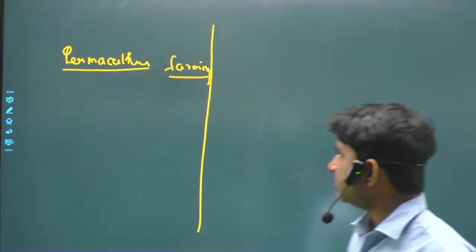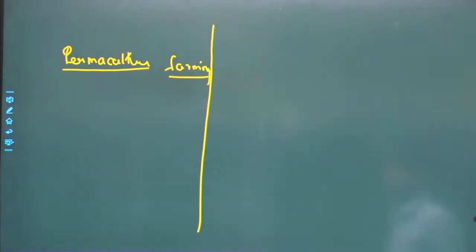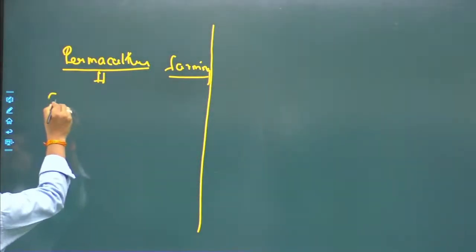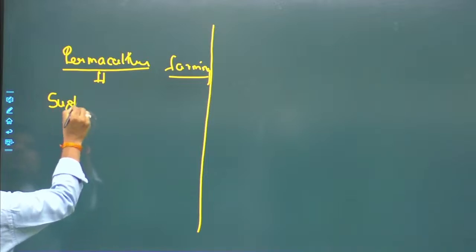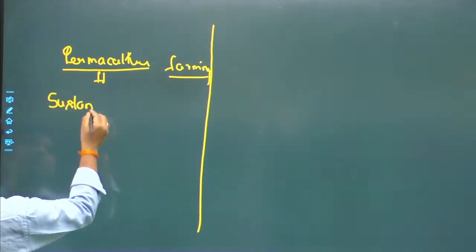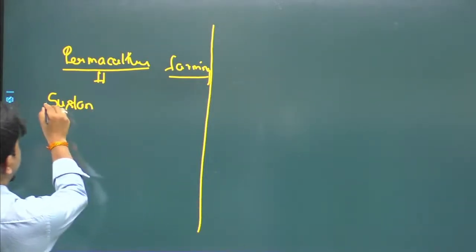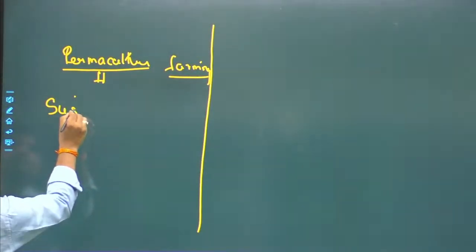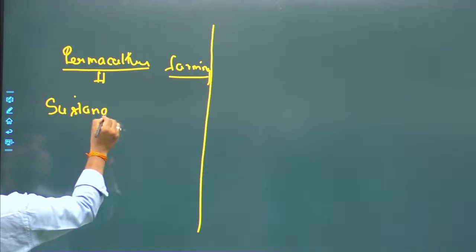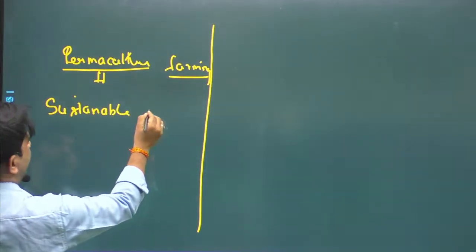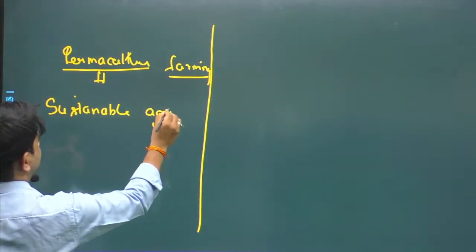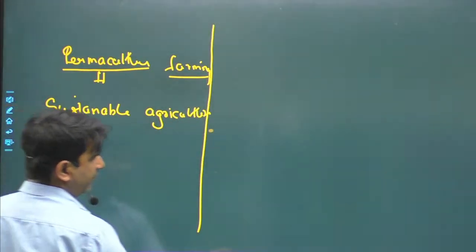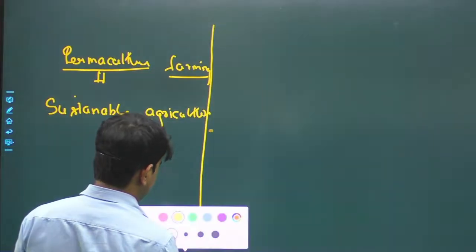So first thing is, what is permaculture? Permaculture is also a type of sustainable agriculture. And now we'll say, what do we mean by sustainable agriculture?